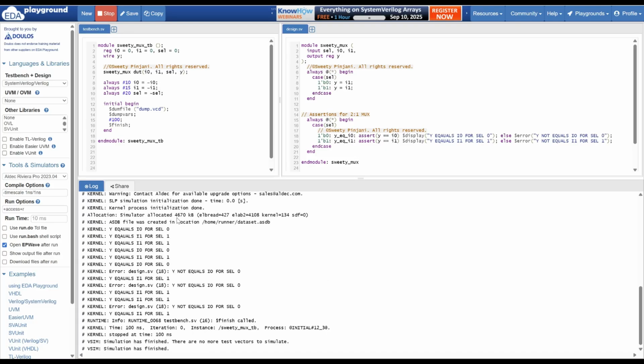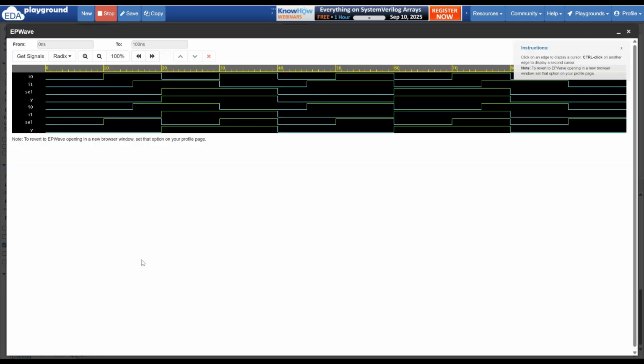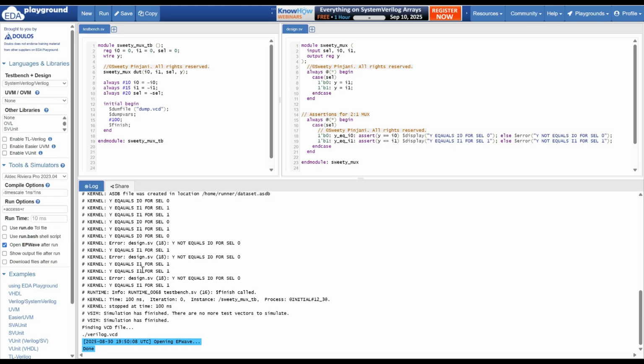If I run the assertion, it has opened the waveforms because I had told it to open the waveforms, but let's see if it's erroring out. Yes, you can see there are instances where you can see these errors. It means my assertions are catching the design bug. This is how your assertions can be used to check the design bugs.